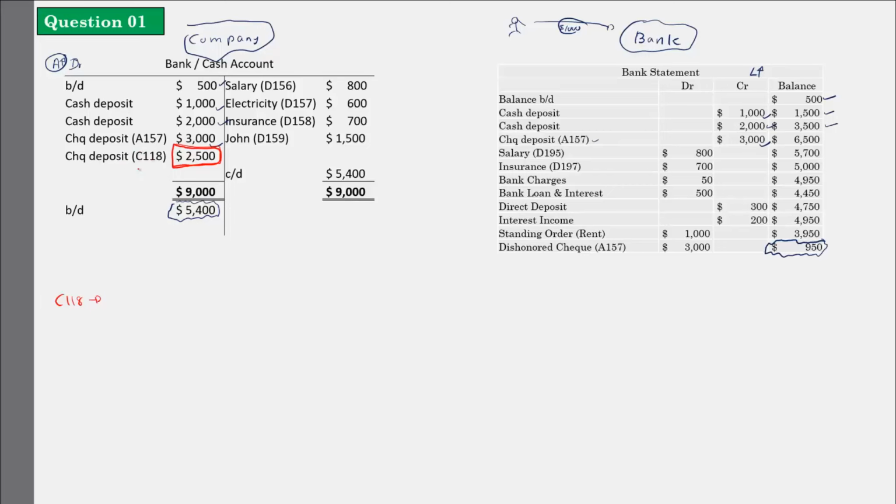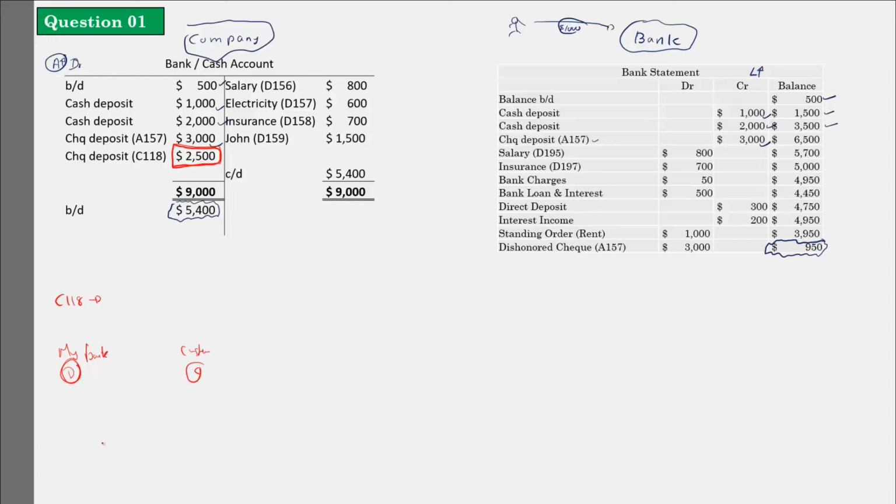My bank can be bank D. This is my bank. Customer has given me the check from bank C, so bank D is receiving a bank C check. I have deposited it in my account. So what bank D has to do is send the check to the central bank. They have to check whether the cash is there in the customer's account or not. Only by doing all these checks can the bank release the amount. Sometimes in the C's account, the balance will not be there. The 2,500 will not be there sometimes. So just because I deposited the money, the bank can't deposit that money to my account.